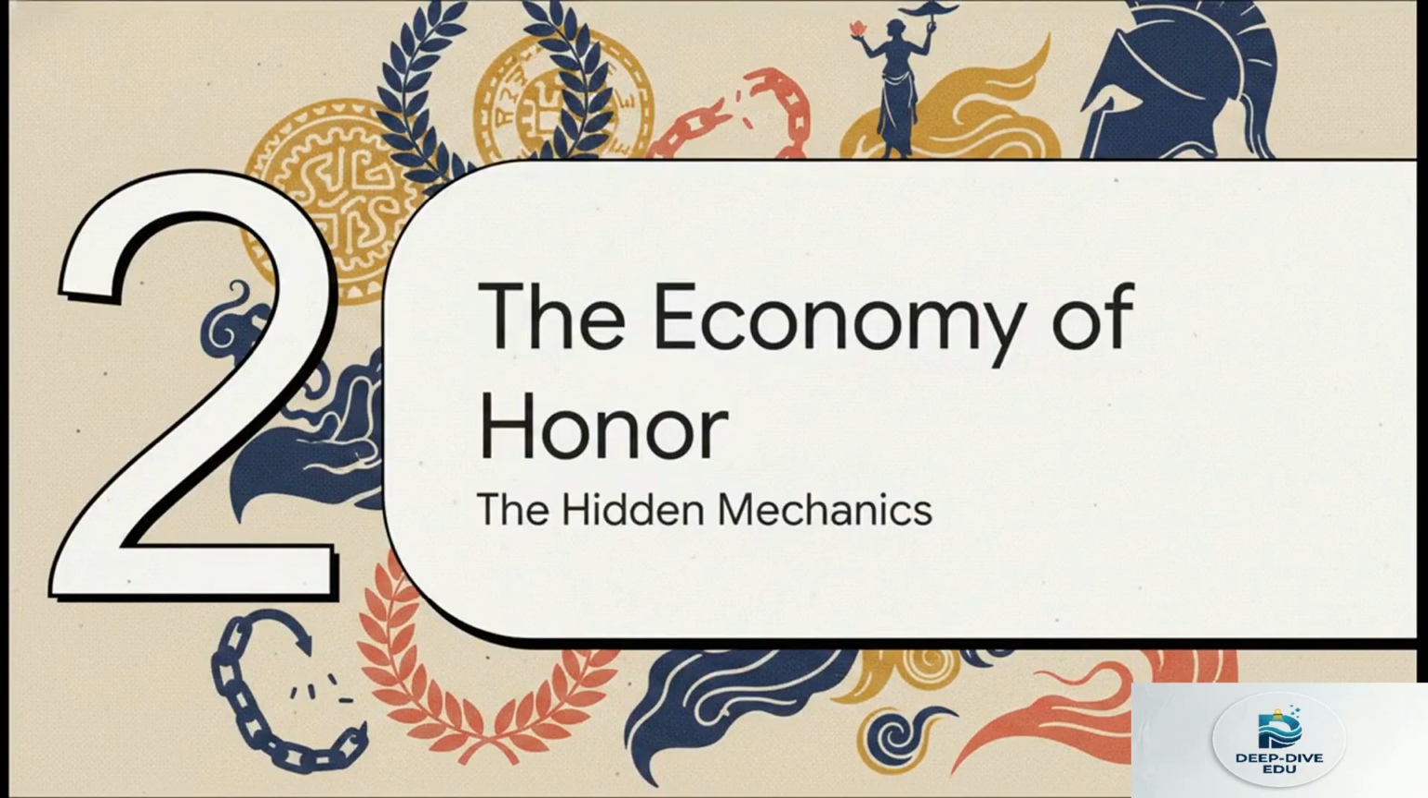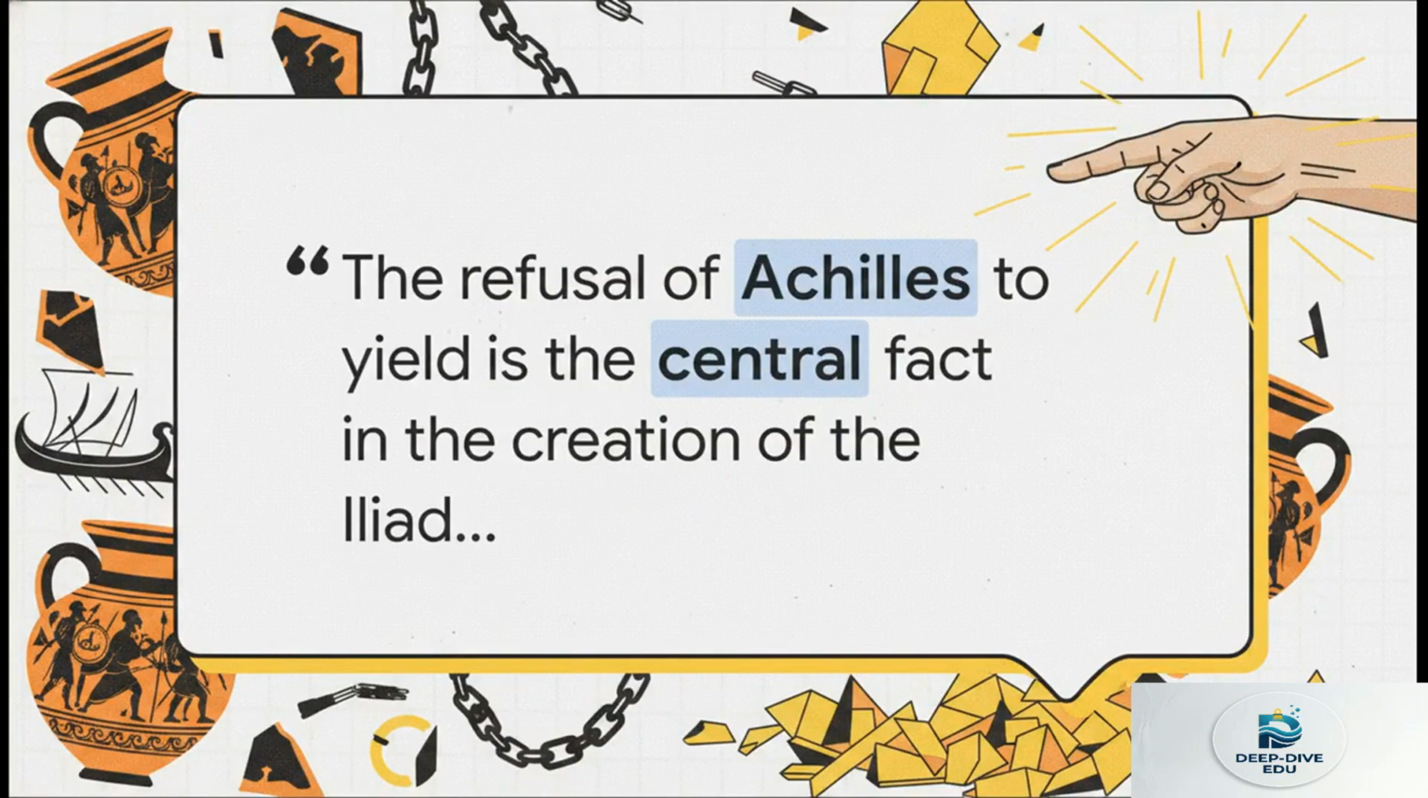Moving on to Section 2, the economy of honor, the hidden mechanics. So let's go one layer deeper beneath that surface plot. We have to ask, why is Achilles actually so mad that he turns down a massive payout from Agamemnon to rejoin the fight? For the longest time, critics have argued that Achilles rejecting all those rich gifts was just him being, well, totally unreasonable. Like he was having this massive psychological tantrum or just playing the brooding existential hero.